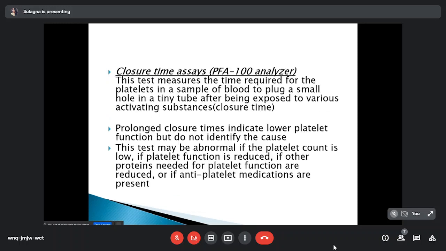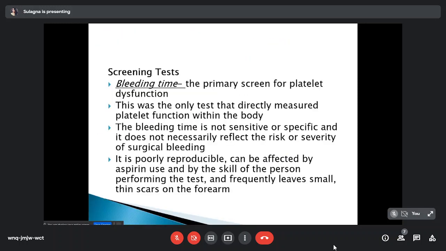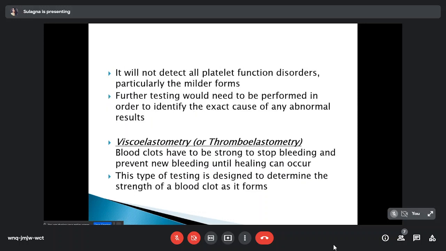So these are the screening tests. All of these tests actually have low specificity and sensitivity, and we do the screening tests only to have a guide about what kind of abnormality we are dealing with, any qualitative or quantitative abnormality. So any platelet function disorder will show abnormal screening tests like BT and closure time assay.